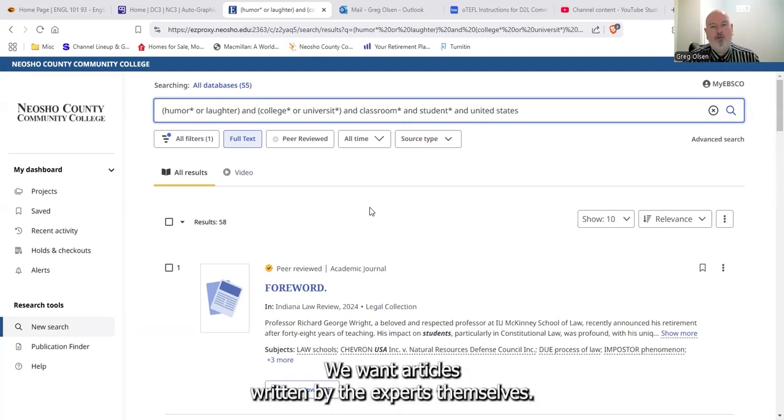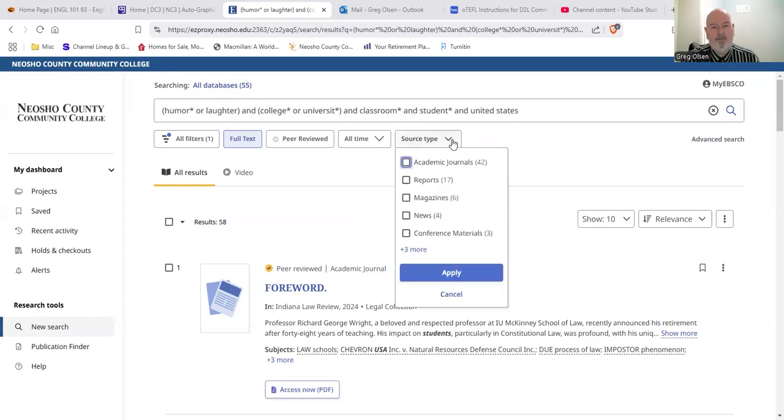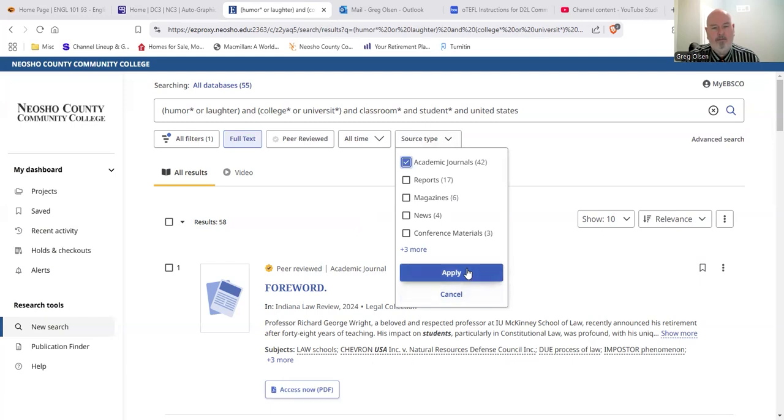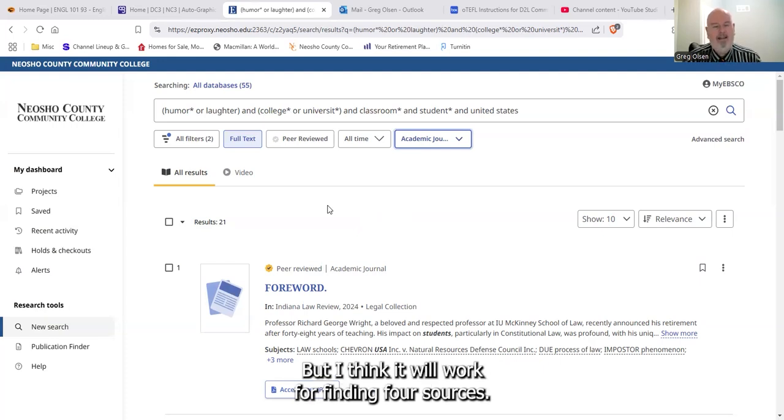We want articles written by the experts themselves. So what we're going to do is go to this source type, and we're only going to choose the academic journals. So I apply that, and now I get 21 results. 21 is at the low end, but I think it will work for finding four sources.